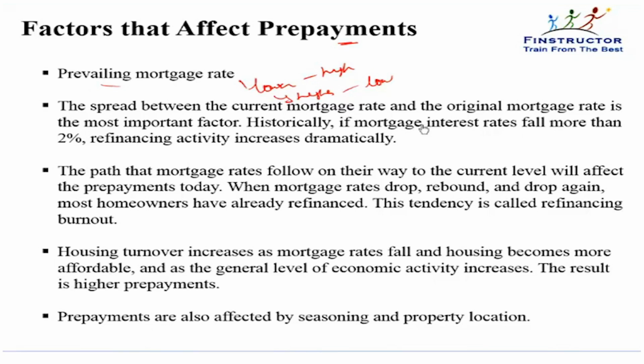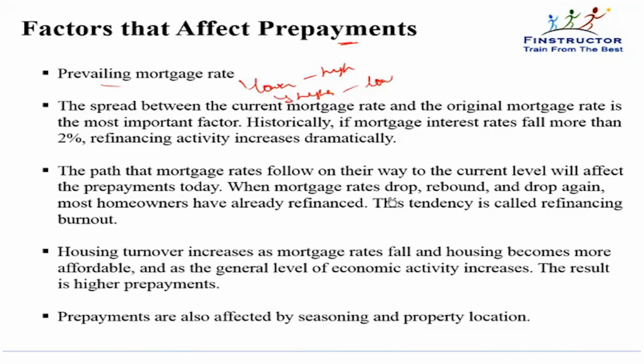Historically, if this spread increases by more than 2%, then refinancing activity increases dramatically, because even after considering the costs and inconvenience, it is quite profitable for the borrower to refinance, that is, pay us back and refinance at this 2% lower rate.